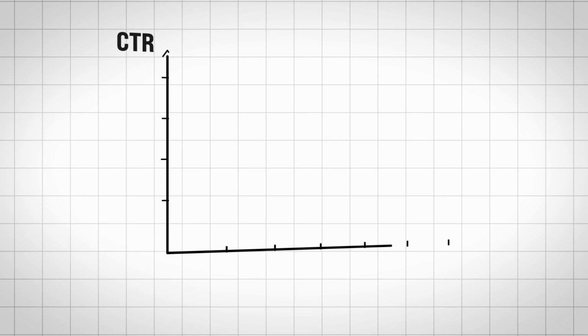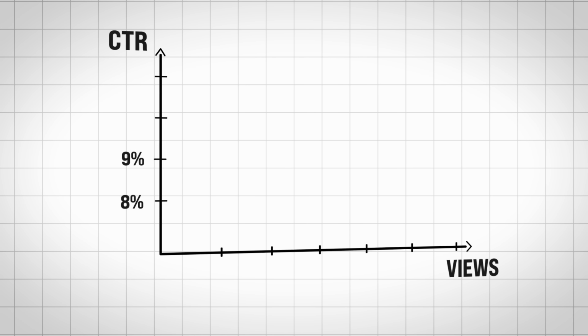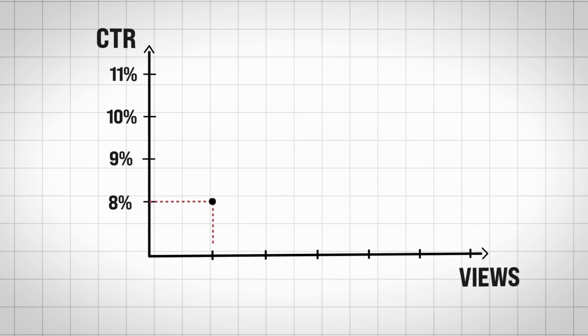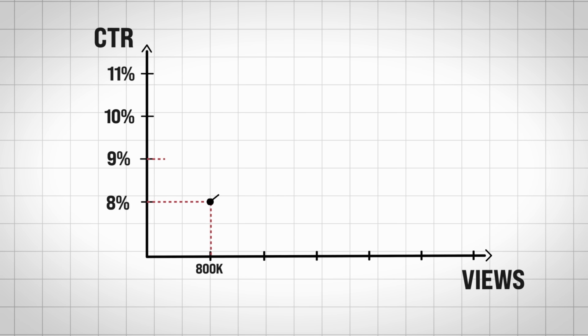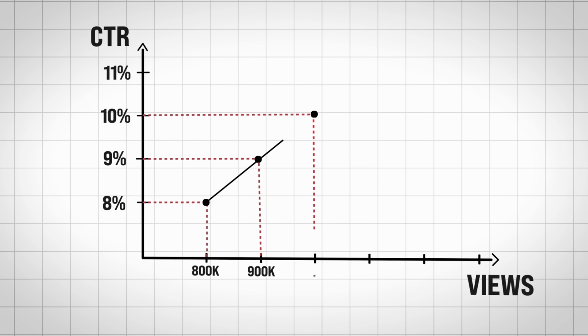So if we take 10 videos and we see that the CTR is 8%, 9%, 10%, 11%, we're normally expecting a similar amount of growth within each video. So for example, for the 8% CTR, we're expecting 800,000 views, 9% CTR, we're expecting 900,000 views, 1 million, 1.1 million, and so on. Now in this case, we have a perfect correlation.